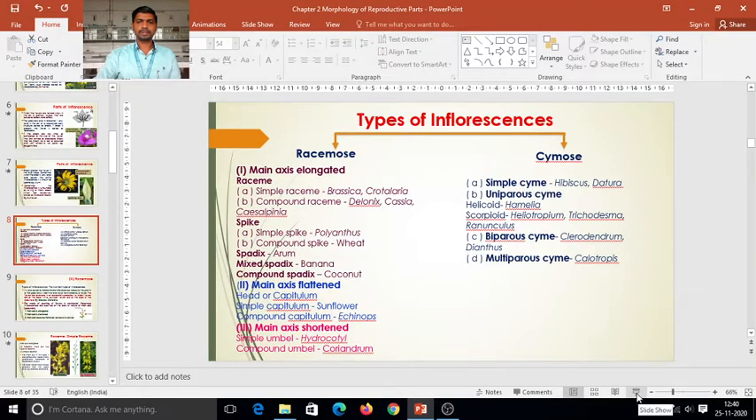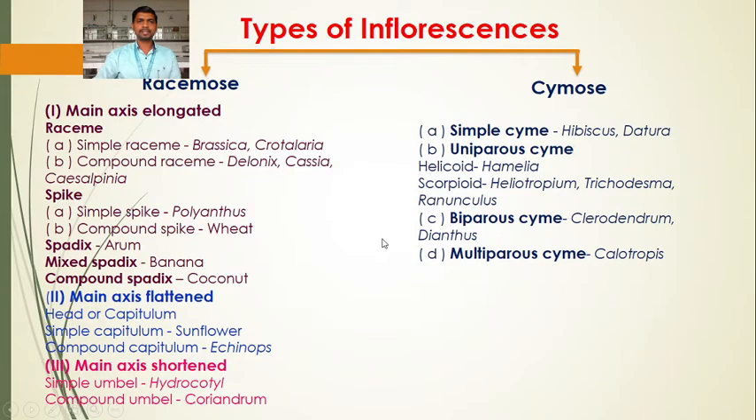Welcome back, dear students. In the previous lecture we studied the inflorescence. Inflorescence is the specialized branch on which the flowers are formed in groups, that we call the inflorescence, or inflorescence is the arrangement of flowers on a specialized branch of the plant.